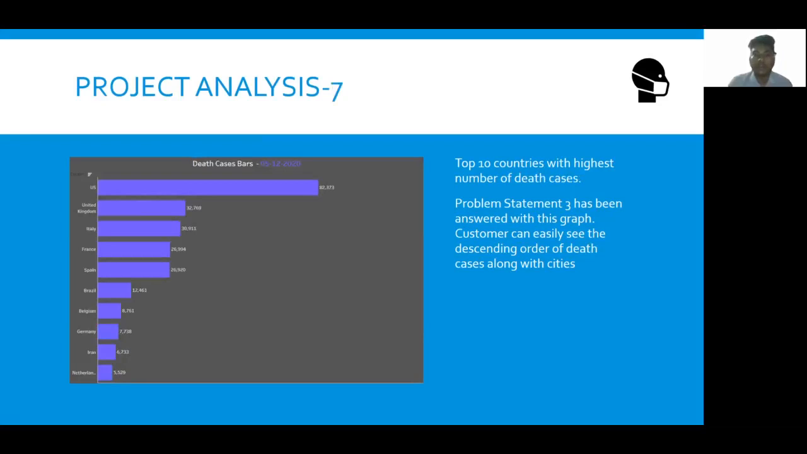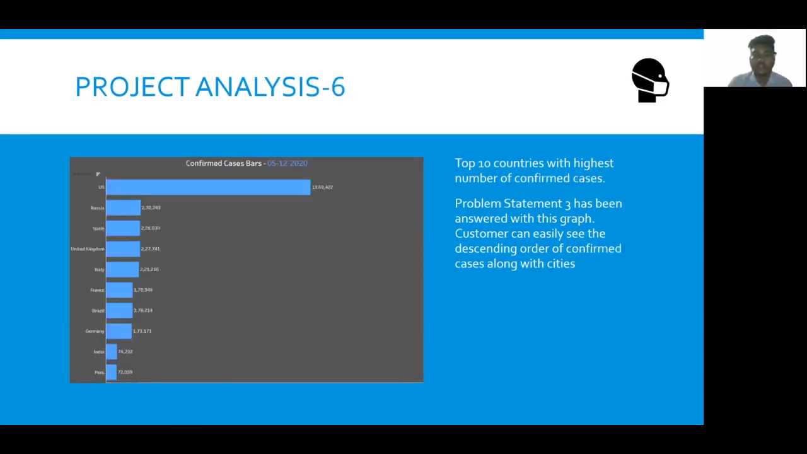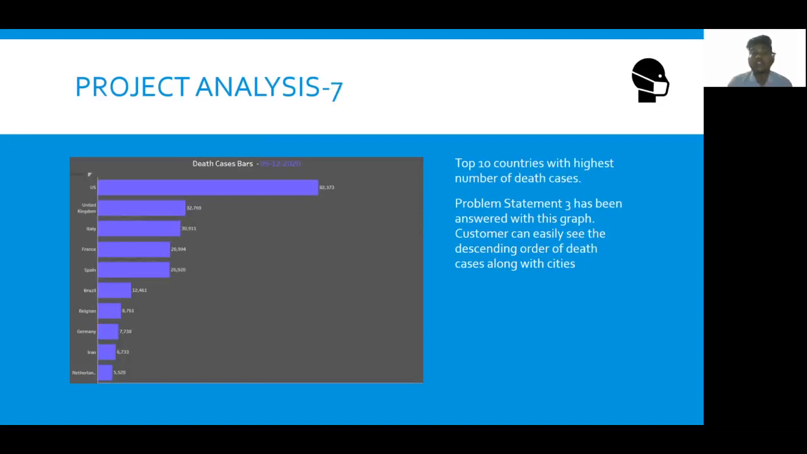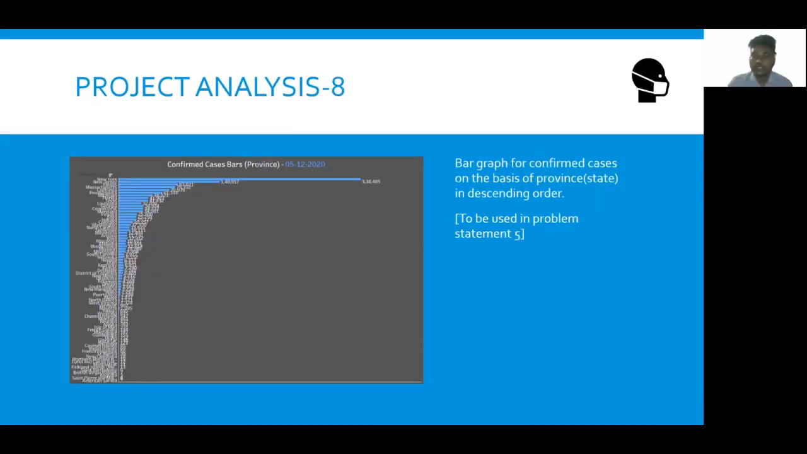There is one more bar in addition to this, which is the death case bar. Obviously, if we have shown the confirmed case bar, then we also have to see the death case bar, showing the top 10 countries having the most deaths. So this was our problem statement 3, which has been satisfied. Moving on to the next.